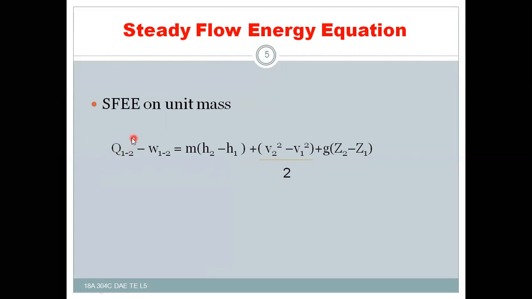That means this is the heat transfer, this is the work transfer, this is the change in enthalpy, this is the kinetic energy, whereas this is the potential energy. So this is the steady flow energy equation.